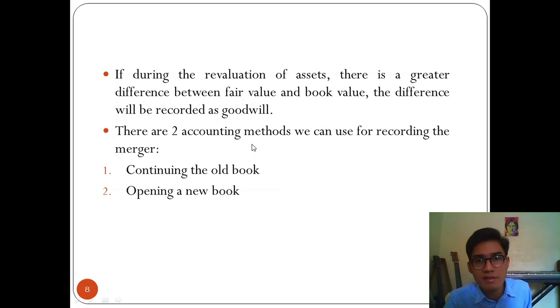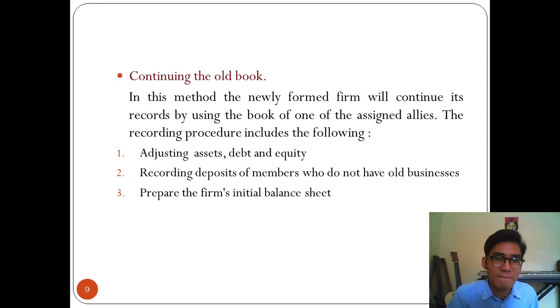There are two accounting methods we can use for recording the merger. The first one is continuing the old book. The second is opening a new book. For continuing the old book, in this method, the newly formed firm will continue its records by using the book of one of the merging parties. The recording procedure includes the following: adjusting assets, debt and equity, recording deposits of members who do not have old businesses, and preparing the firm's initial balance sheet.